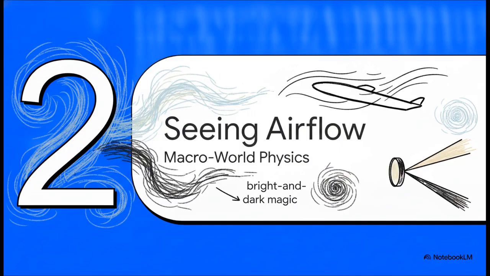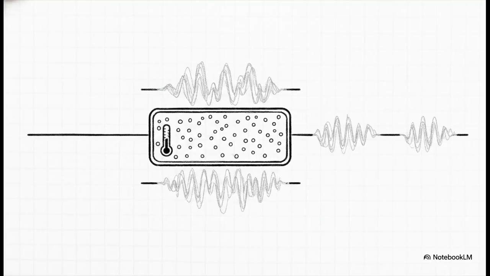Moving right along to Section 2, seeing invisible airflow in macro-world physics. Because the speed of light changes depending on the refractive index of whatever medium it passes through, this setup is absolutely perfect for observing invisible gases. Think about it. If you change the pressure, the density, or the temperature of a gas in the sample path, you change its refractive index. That slows down the light, shifts the phase, and completely alters the interference pattern we see at the very end.